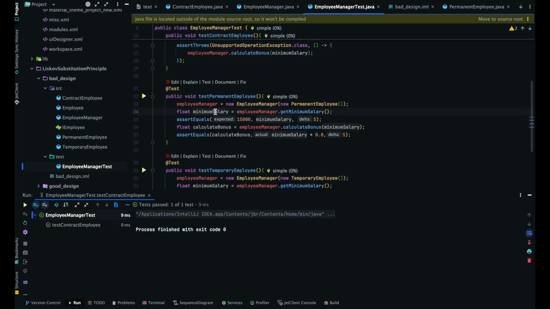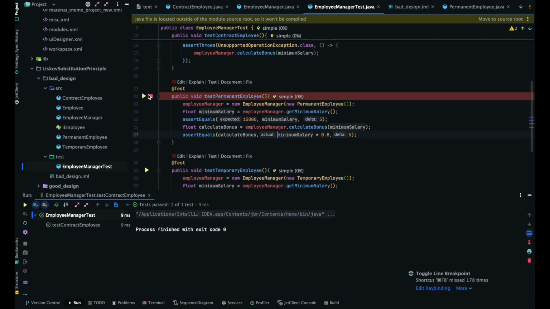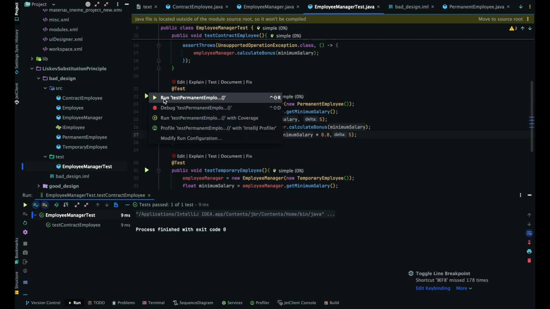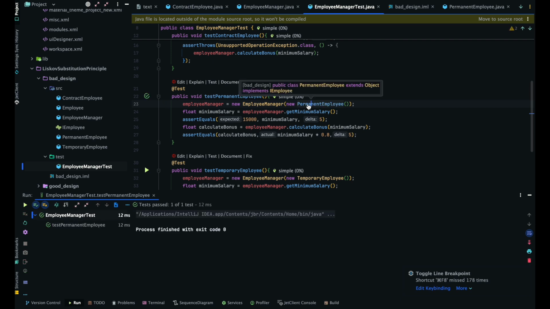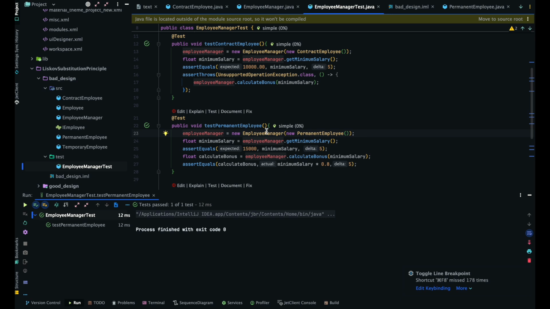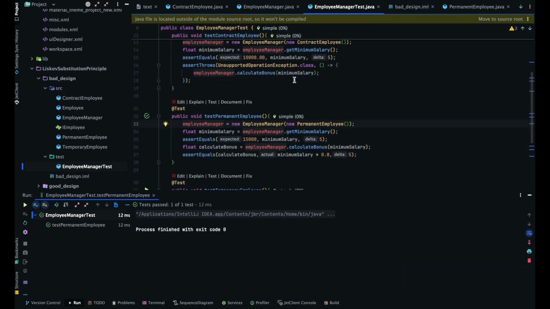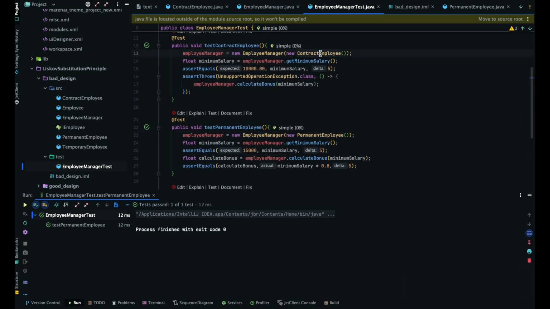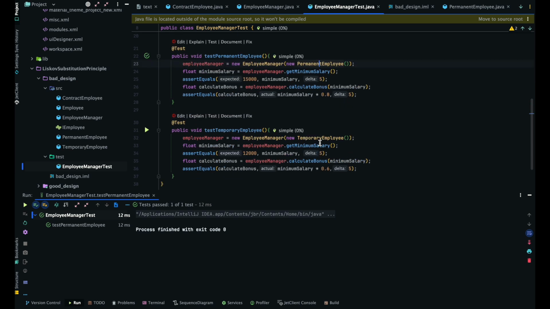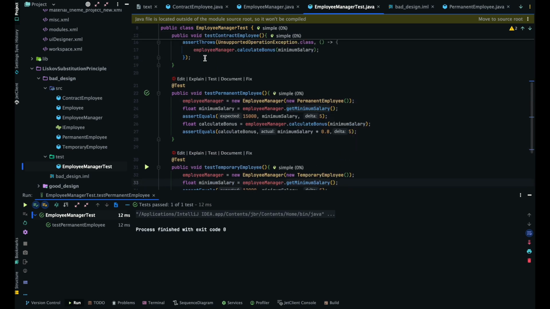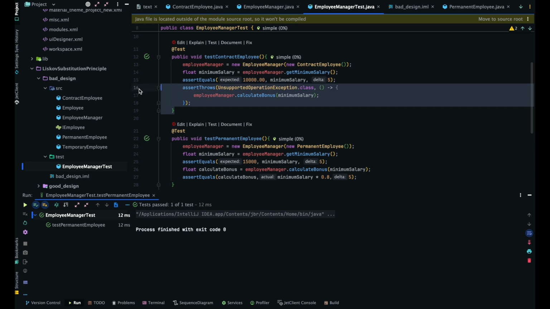Now for the permanent employee, we are trying to fetch getMinimum as well as calculateBonus. Both will work fine because we are giving the permanent employee object. So for the same IEmployee, we are replacing the object with contract employee, permanent employee, temporary employee. But it's misbehaving, because if you see here, the contract employee cannot calculate this one, right?